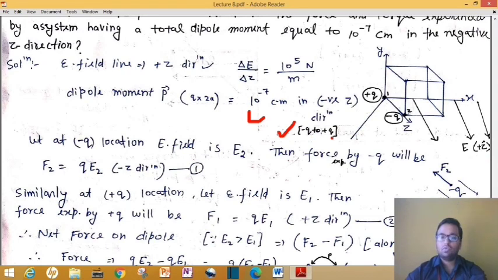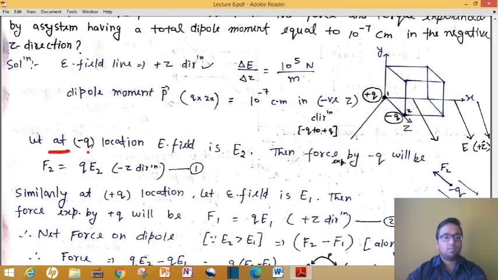So if I ask you where should I place minus q, at 2 or 1? See, the dipole moment direction is along minus z. So at 2 I have to make the minus q charge, and at 1 I have to make the plus q charge, because if you do so, then the direction of the dipole moment is always along minus q to plus q, and it looks okay according to this diagram, because it is given that the direction is along the minus z direction. Hope you understood this thing.